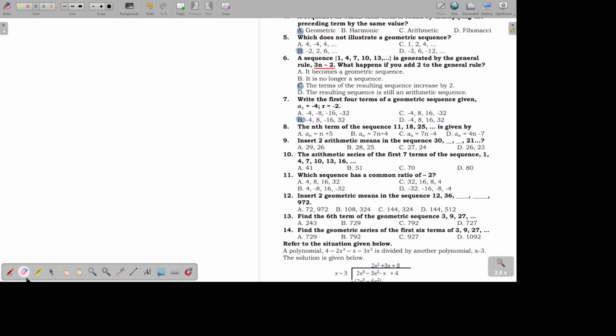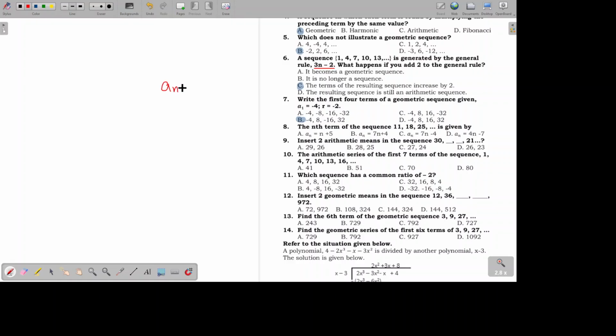Let's have number 8. The nth term of the sequence 11, 18, 25 is given by, okay, so para malaman mo yan, you have to look at the terms. So, ano ba nangyayari from a sub 1 to the next? Nadadagdagan ng 7. Okay, so, mas maganda kung gamitin mo yung formula ng a sub n.